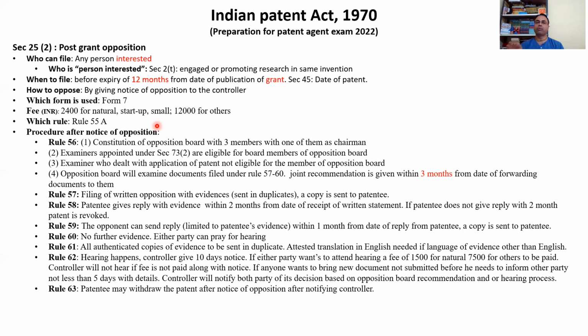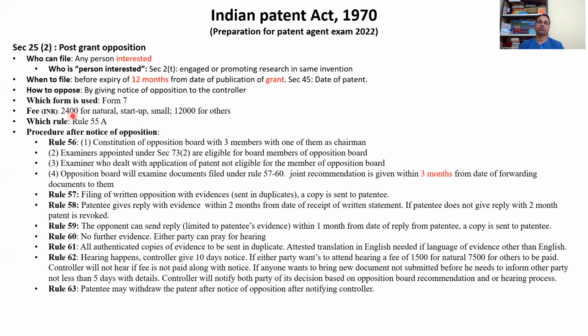If the question is whether post-grant opposition is by way of representation or by giving notice of opposition, the correct answer is by giving notice of opposition to the controller. Which form? Form 7. Pre-grant is 7A, post-grant is form 7 only.